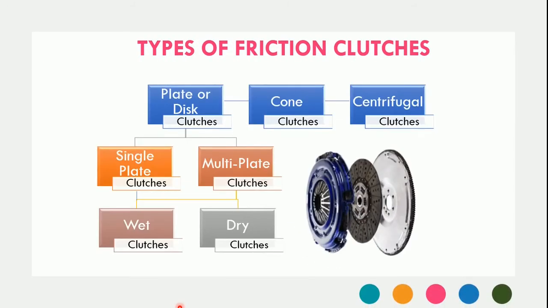A friction clutch has three major types. The first one is the plate or disc clutch, the second one is the cone clutch, and the third one is the centrifugal clutch. For the first, the plate or disc clutches, they are sub-classified as single plate clutches and multi-plate clutches. And again, both are available in wet form as well as dry form. Therefore, they get further classified as wet clutches and dry clutches. We are going to discuss all these different types of clutches one by one in the coming slides. So let's move.